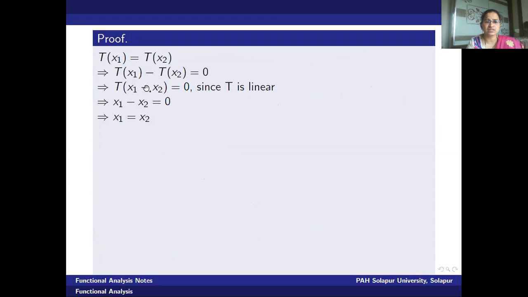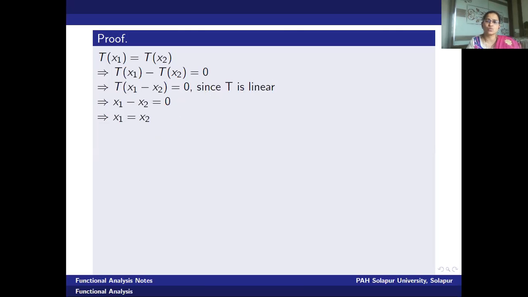Therefore, Tx1 minus Tx2 can be written as T of x1 minus x2. But T of something is equal to 0. Knowing T is linear, that element must be 0. Because for the linear mappings, T of 0 is equal to 0. Therefore, x1 minus x2 is equal to 0, proving x1 is equal to x2.